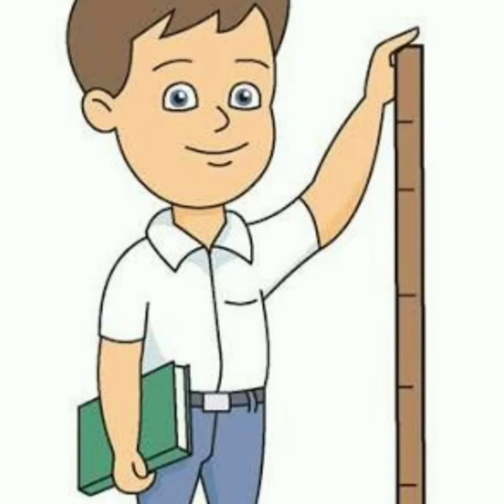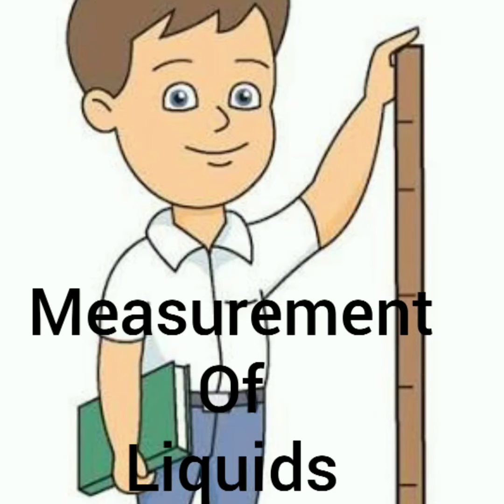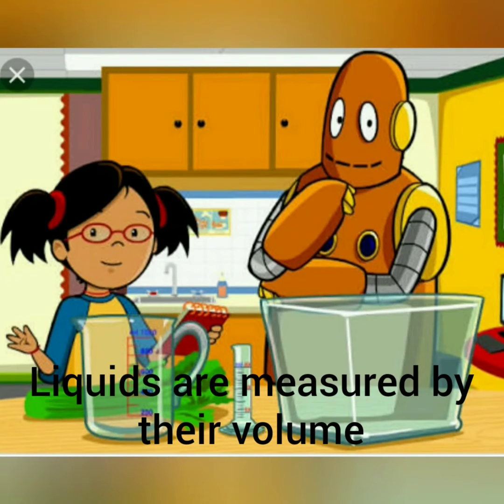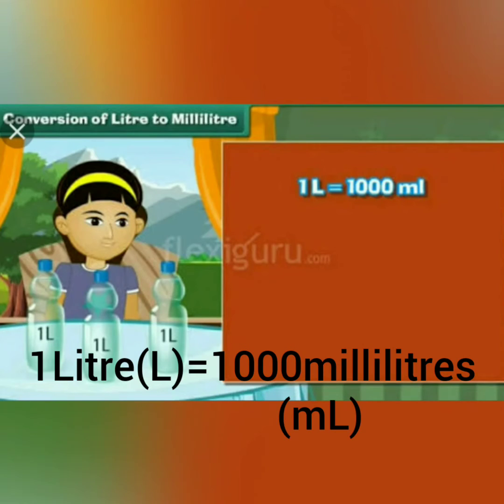Now, the last and very important part of the chapter is measurement of liquid. Liquids are measured by their volume. Volume of a liquid can be measured by using various types of measuring jars and cylinders. The volume of a liquid is measured in liters and milliliters. Children, do you know 1 liter is equal to 1000 milliliters?